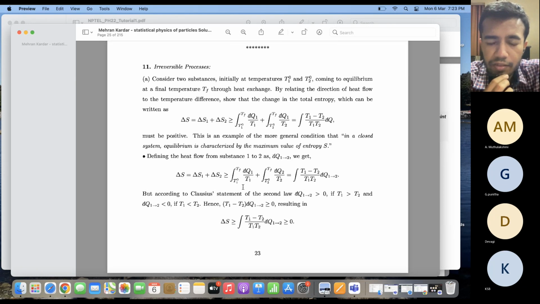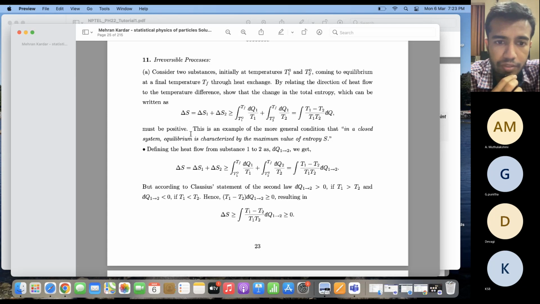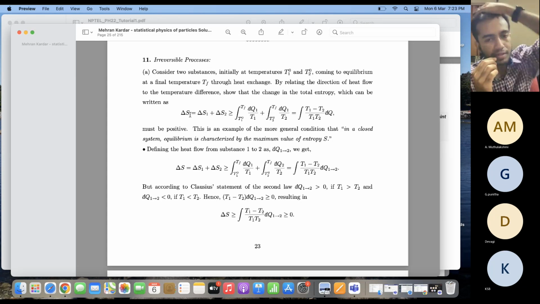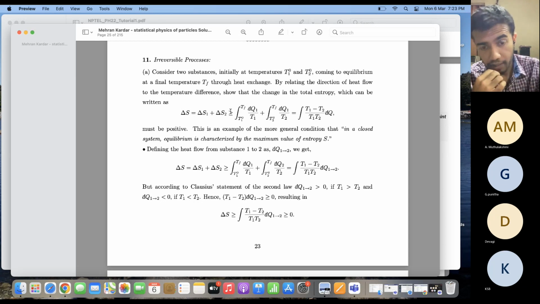Then, by relating the direction of heat flow to the temperature differences, the entropy change can be written in this particular form. That is, the entropy change of the total system, delta S, is equal to delta S1 plus delta S2, where delta S1 and delta S2 are the changes in the entropies of the individual systems. Delta S1 is the integration from T10 to Tf of dq1 by T1, plus delta S2 is the integration from T20 to Tf of dq2 by T2.